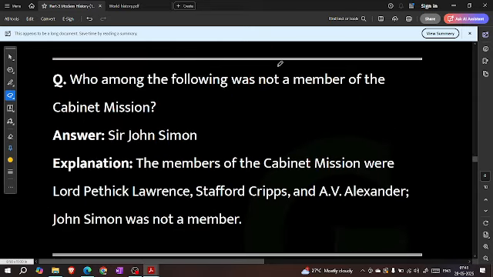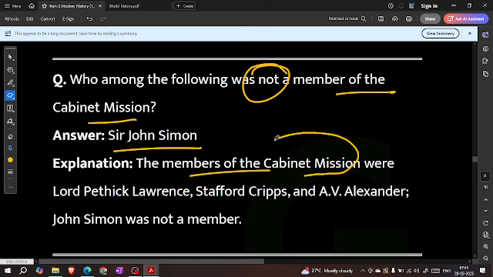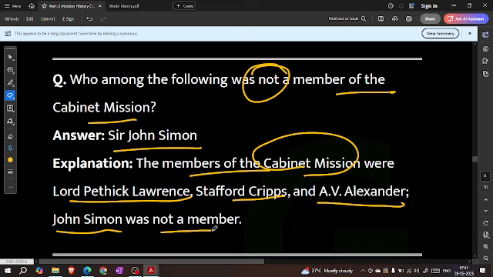Who among the following was not a member of the cabinet mission? Sir John Simon. The members of the cabinet mission were Lord Patrick Lawrence, Stafford Cripps, A.V. Alexander. John Simon was not a member.